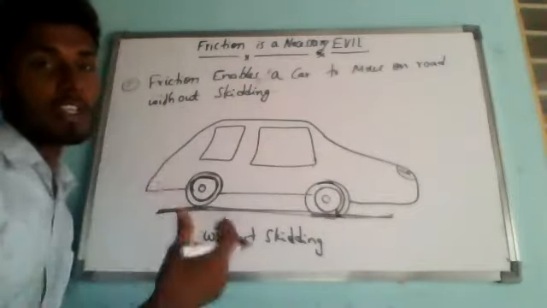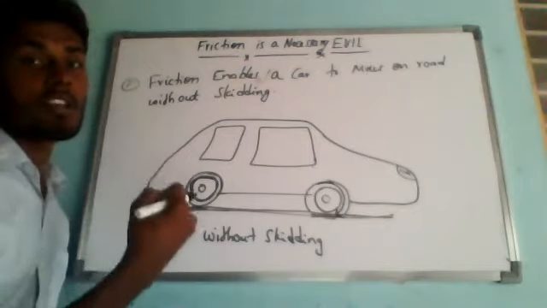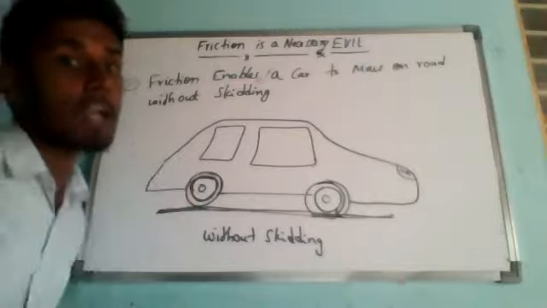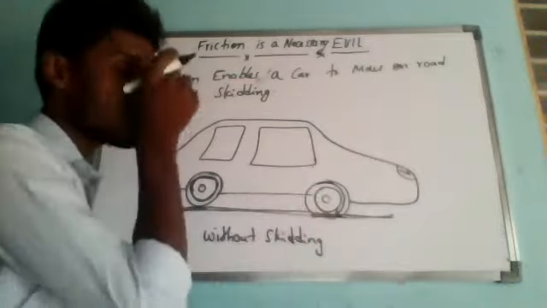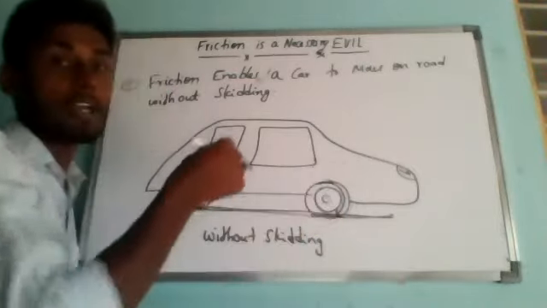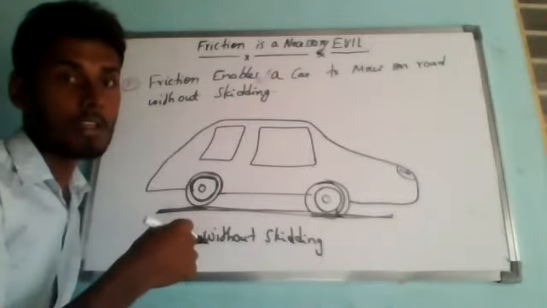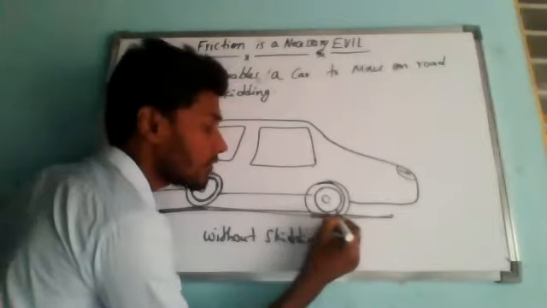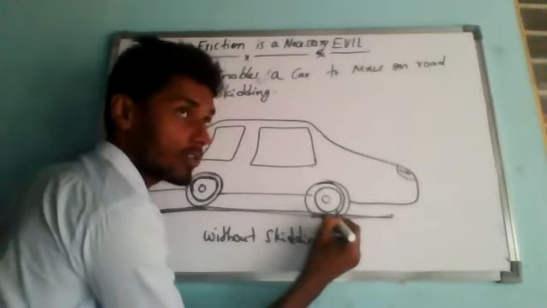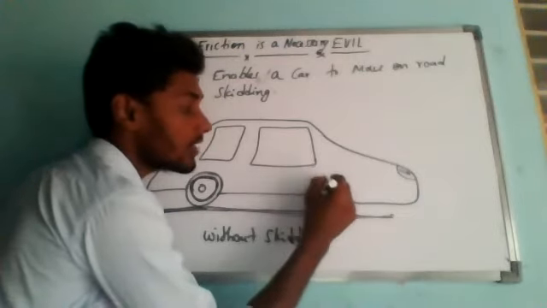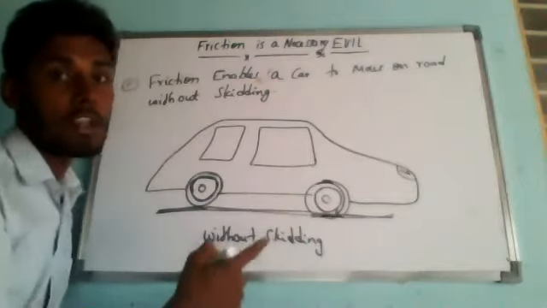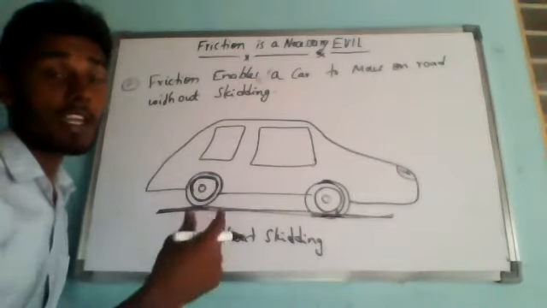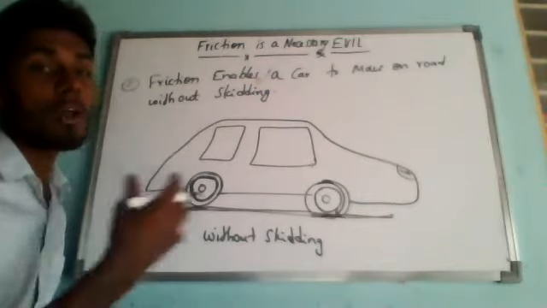So when the engine of a car makes the wheel turn, the tire pushes the road backwards because it is rotating like this. So it is trying to push the ground in the backward direction. Understand? So it pushes the road backwards at its point of contact. Wherever it is contacting the ground, the wheel is always rotating, so every time the point of contact is changing. Whatever the point of contact with the road, that tire is always trying to push the ground backward.